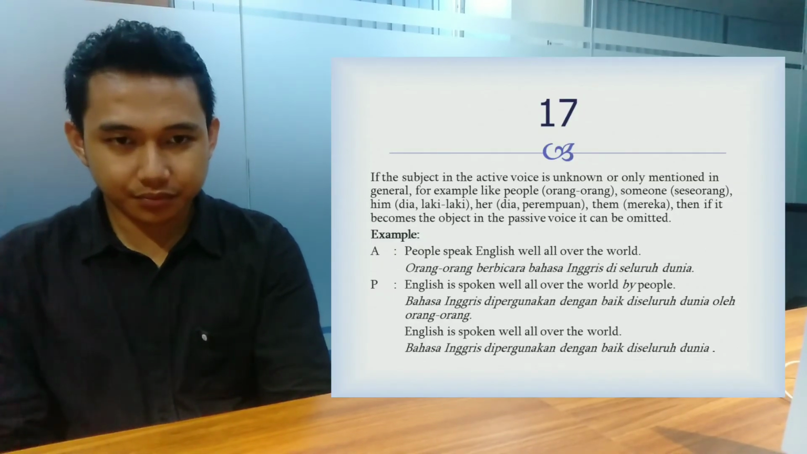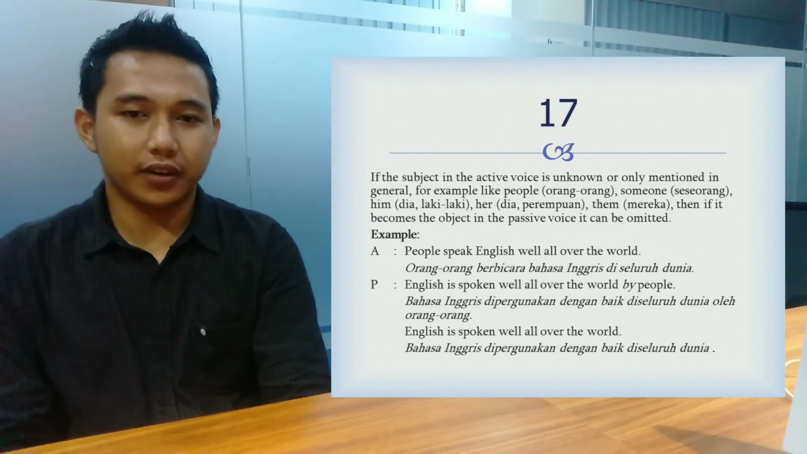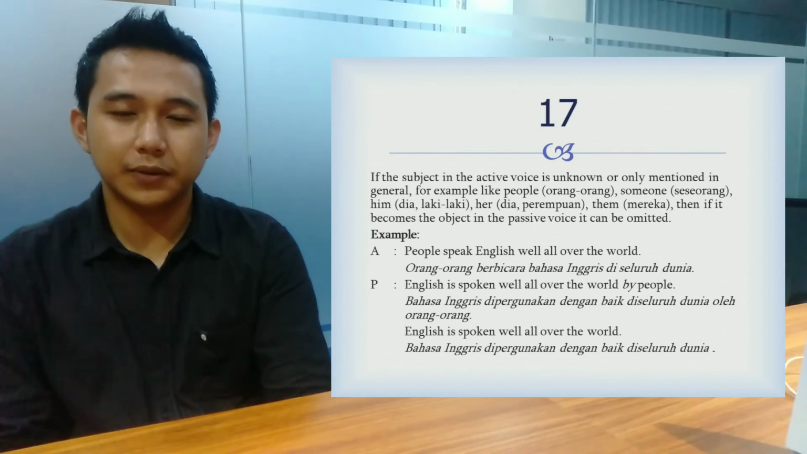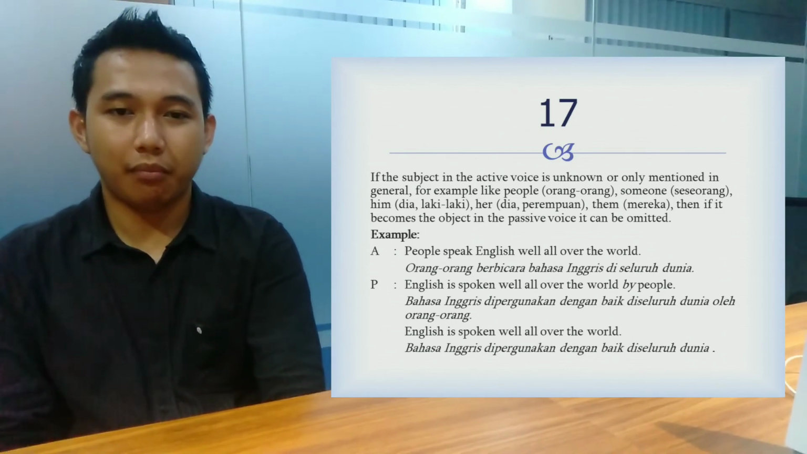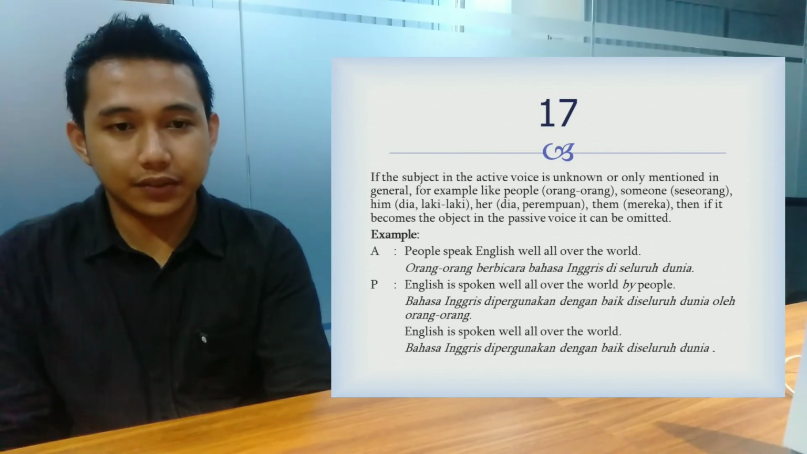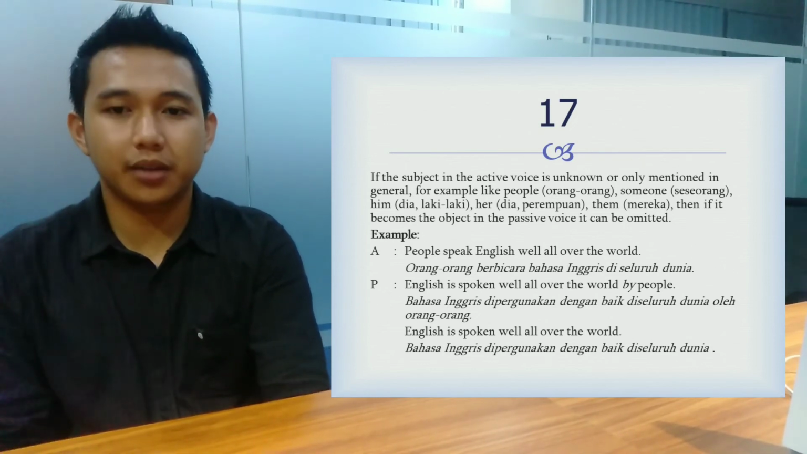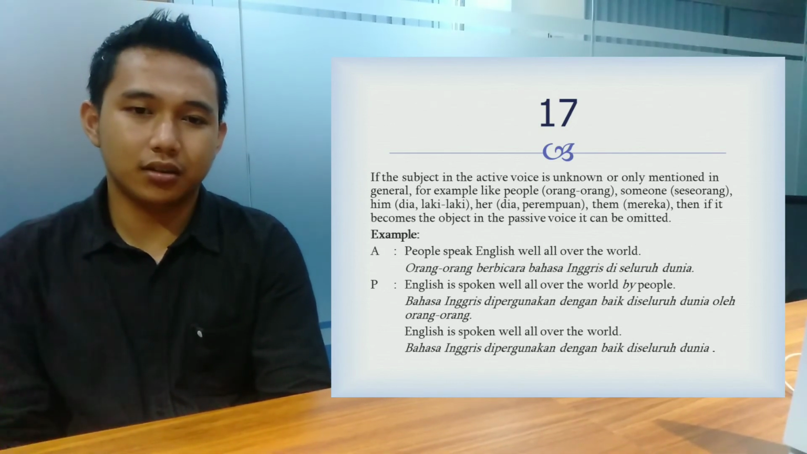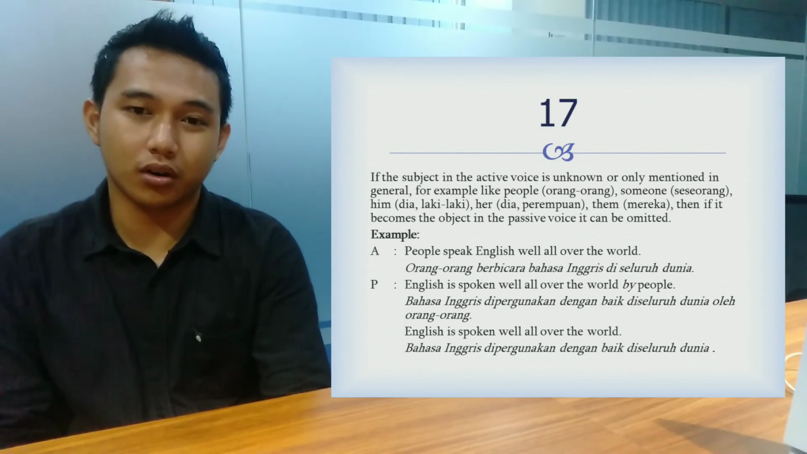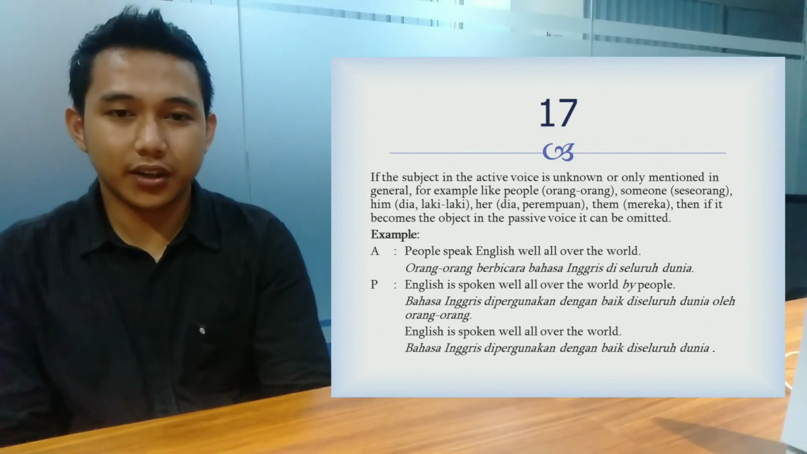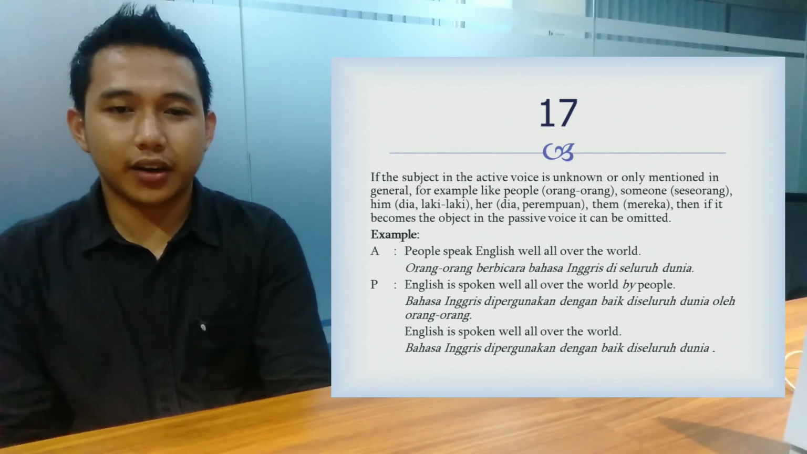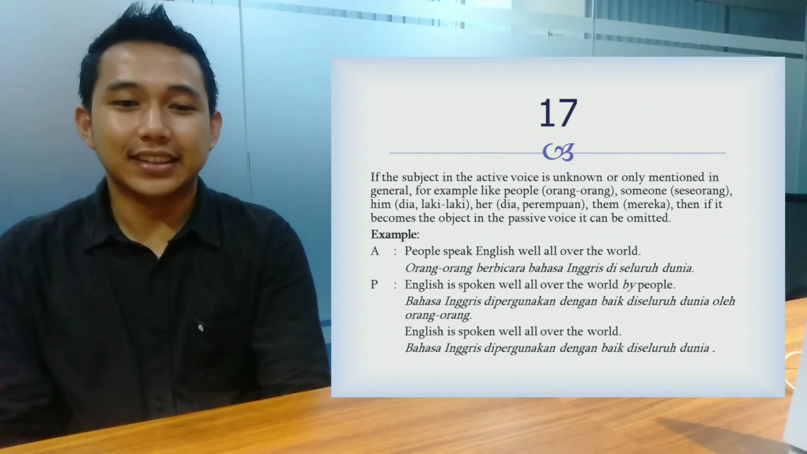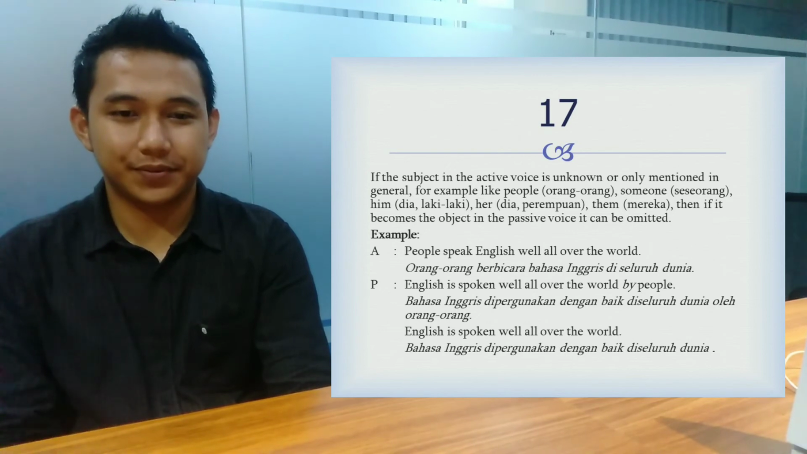Okay, next, 17. If the subject in the active voice is unknown or only mentioned in general, for example people, someone, him, them, then it becomes the object in the passive voice. It can be omitted. For example, active voice: People speak English all over the world, and the passive voice: English is spoken well all over the world by people. English is spoken well all over the world.